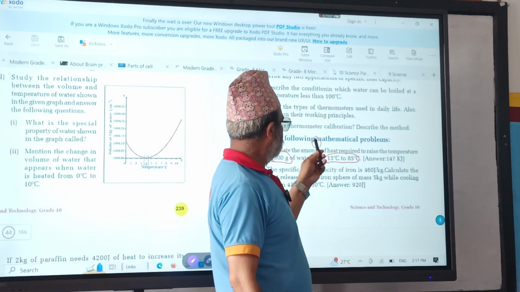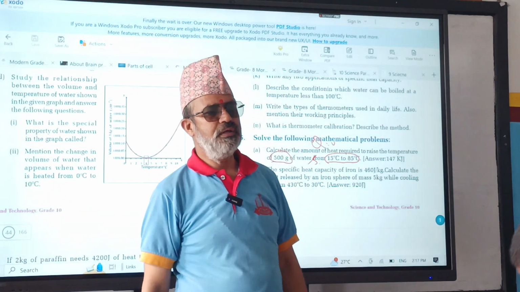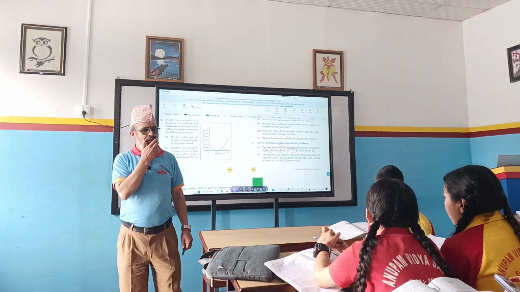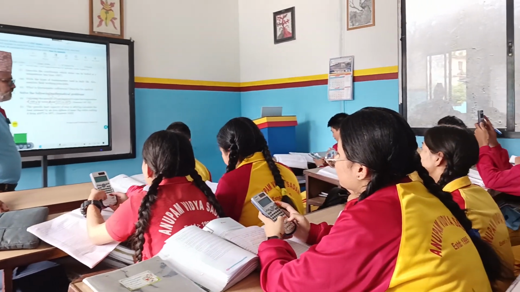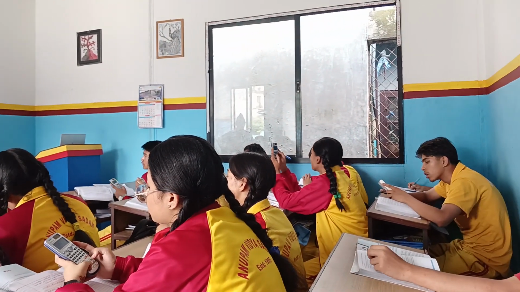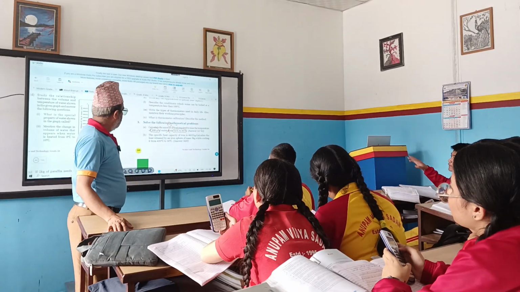And Q equals m s dT. Calculate in your calculator how much does it come? Sir, 1,47,000 joule. In kilojoule, we have to divide by 1,000.